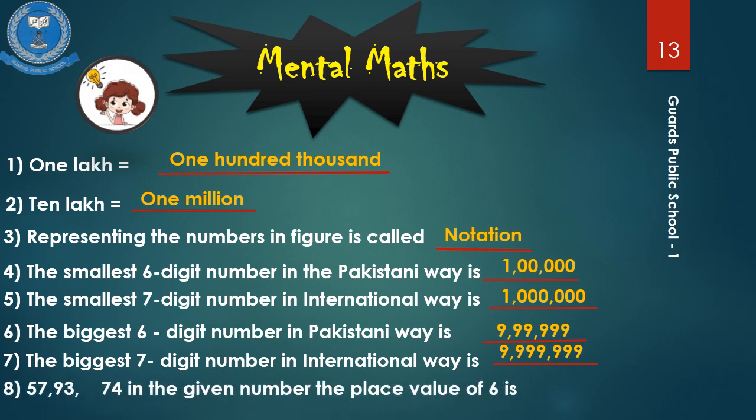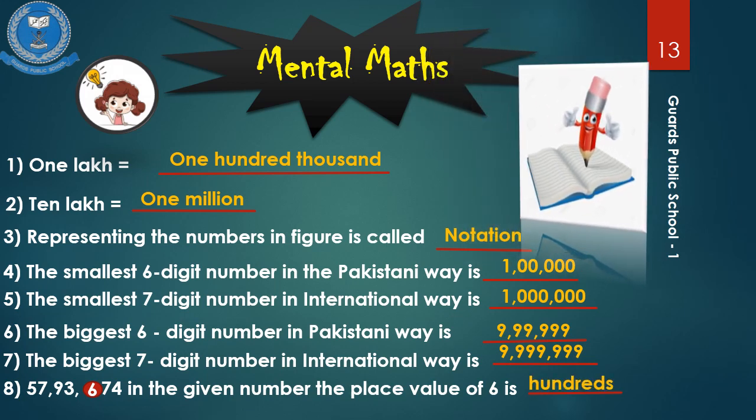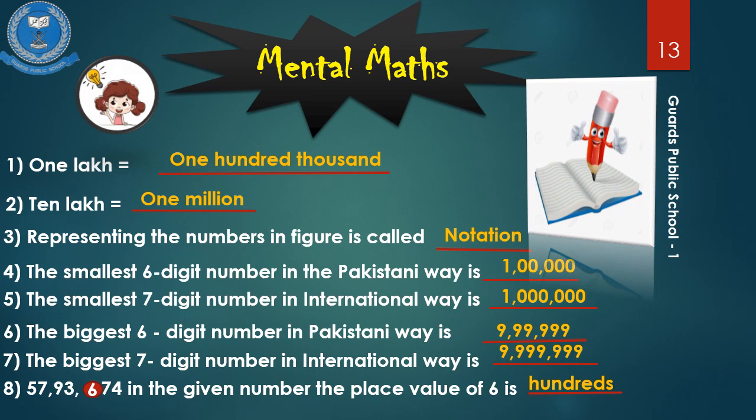Eighth one is 57,93,674. In the given number, the place value of 6 is dash. Yes, the answer is hundreds. Students, you have to copy these mental maths in your copy also.